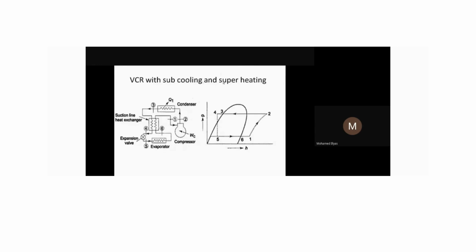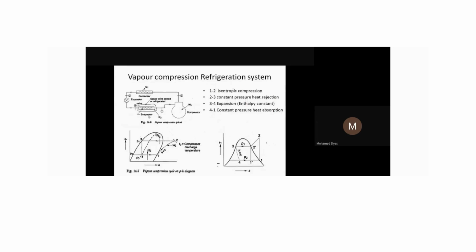Now coming to the subcooling. So what is subcooling now? Here again I am coming back to our standard refrigeration system. Here it is the condenser. So we have seen that at the outlet of the condenser, all the vapor is converted into liquid. So a 2 to 3 process. When it comes here, it is the saturated liquid state, point 3.